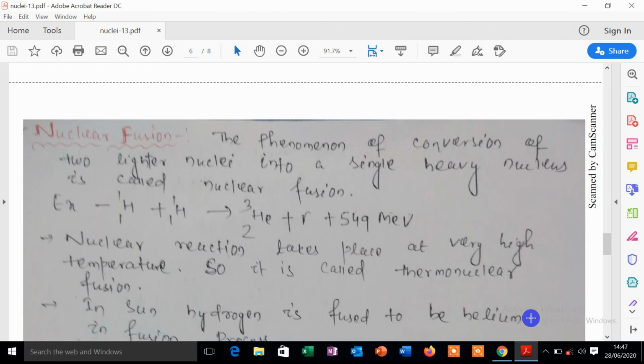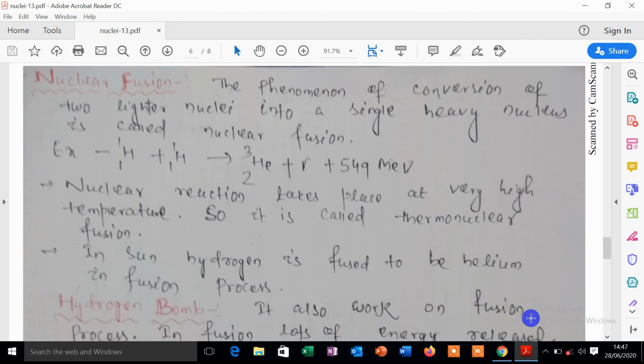Then come to another basic nuclear reaction, that is nuclear fusion. Nuclear fusion is just opposite to nuclear fission. In nuclear fission, what happens? A heavy nucleus is split into two lighter nuclei. But in nuclear fusion, what happens? Two smaller nuclei fuse to give a heavy nucleus.